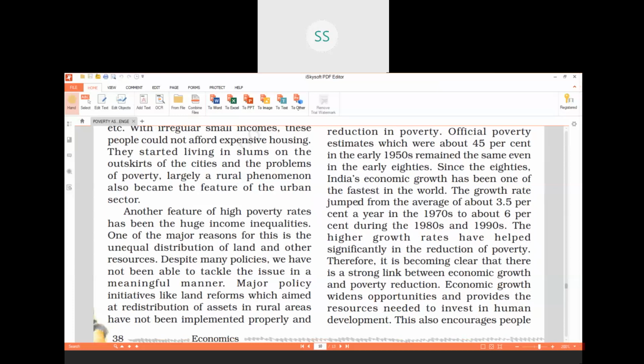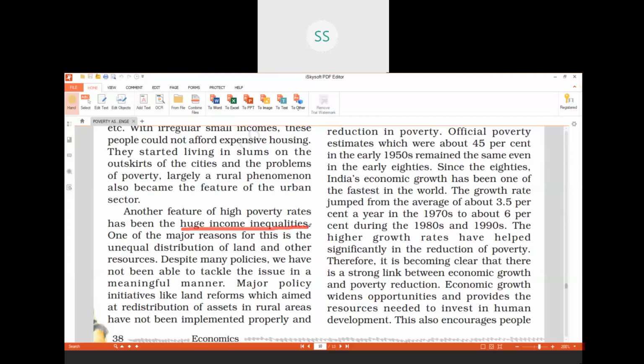Coming to the next cause, it is huge income inequalities. Fourth cause, children, it is huge income inequalities. That is a large gap between the rich and the poor. In our country, if you see in your surroundings, you will see that whatever resources are there, they are not equally distributed.